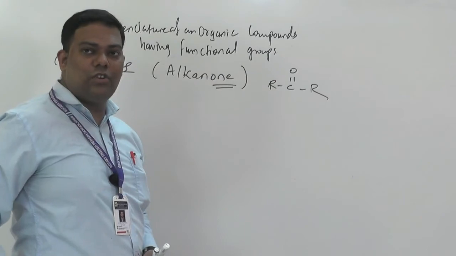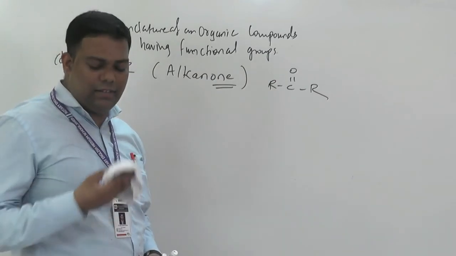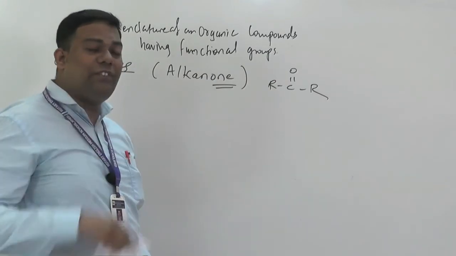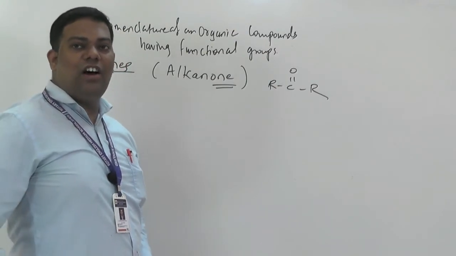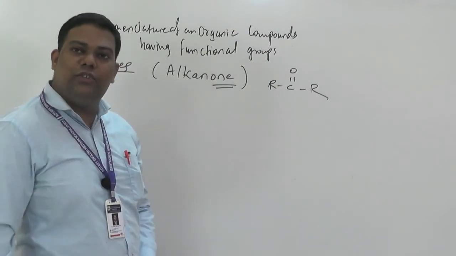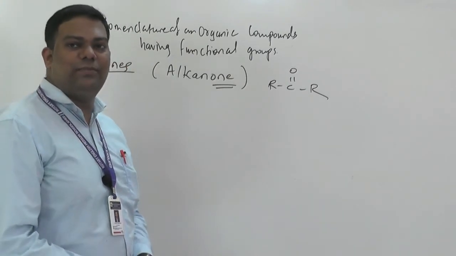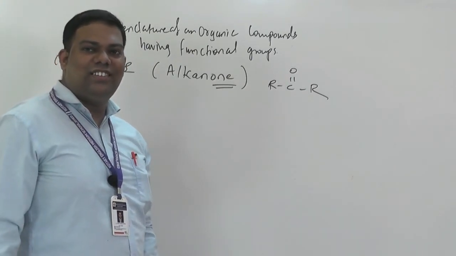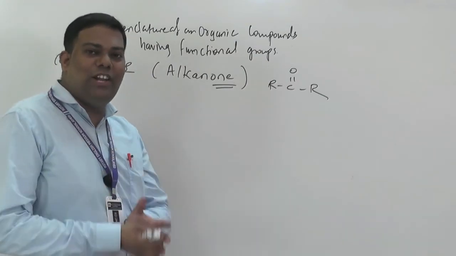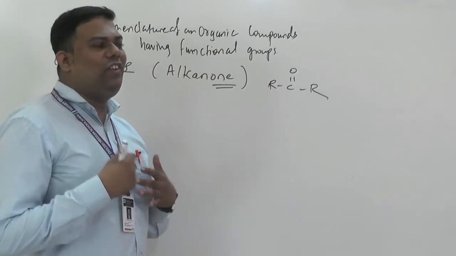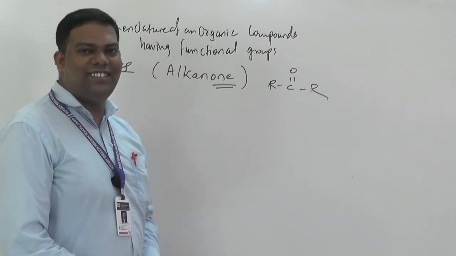All the functional groups we discuss, alkene, alkyne, all suffixes, prefixes, all alkyl groups, methyl, ethyl, isobutyl, secondary butyl, n-propyl, n-butyl, you must know with their formulas because it will help for your higher standard.